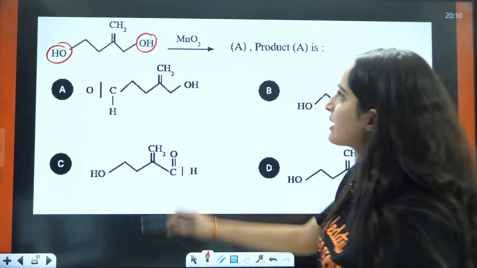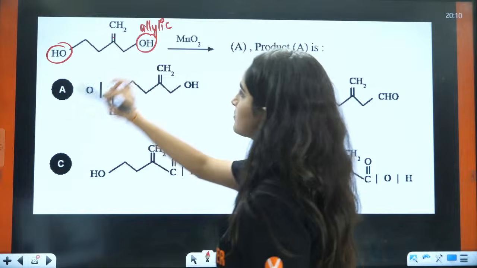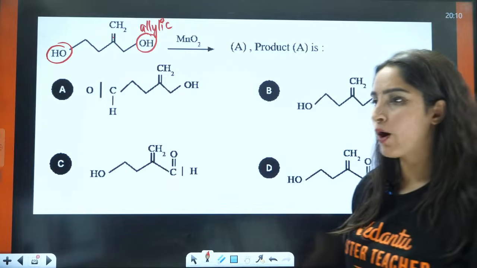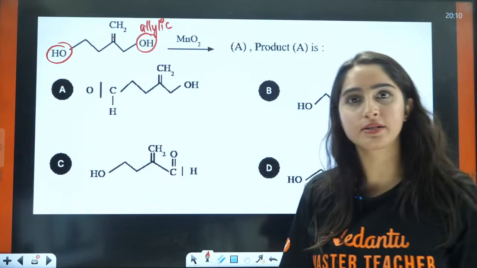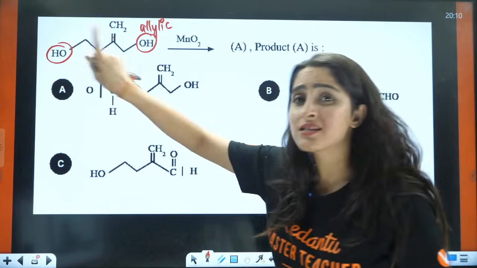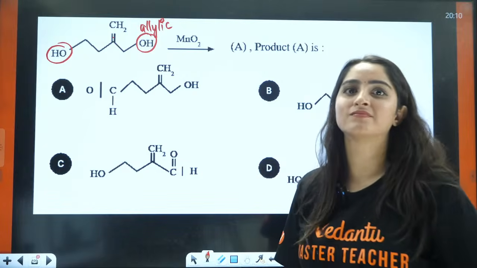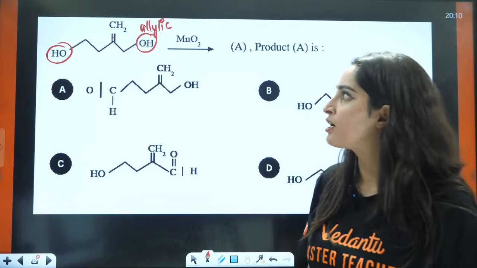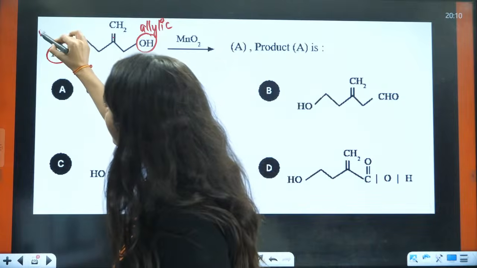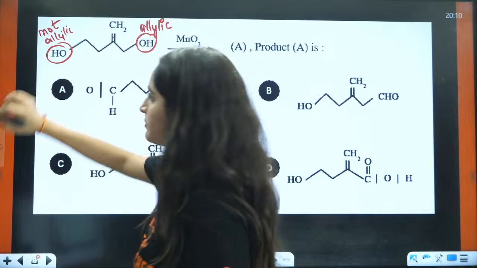So, can I say this is my allylic alcohol? What about this thing? Here, this OH is not attached to any allylic carbon, any allylic species. So this is not allylic or benzylic.